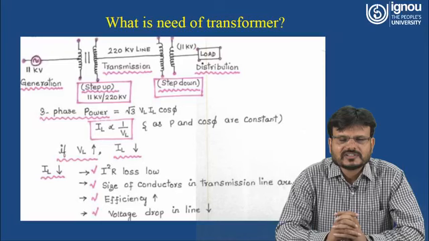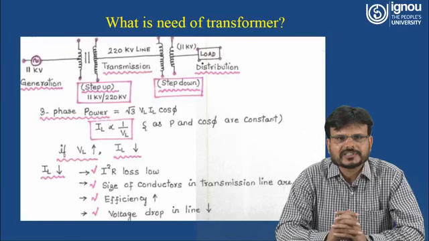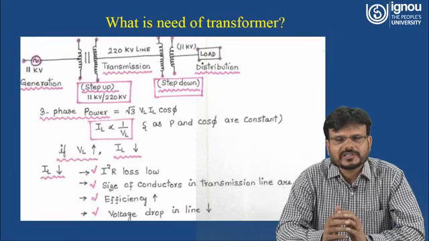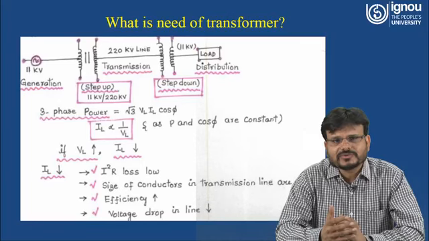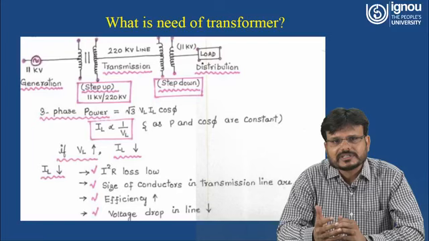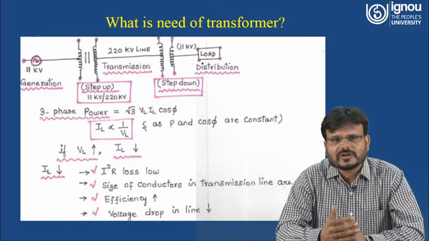In the previous lecture I discussed the power system, and I told you that power is generated at a generating station and our aim is to transmit this generated power to the consumer side, and for that purpose you have to step up the voltage of the generated electrical power.